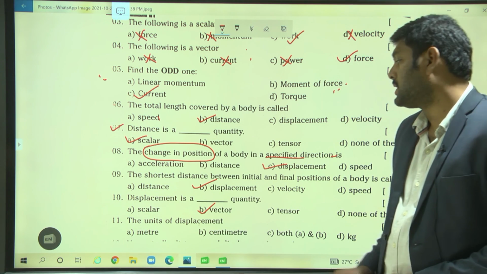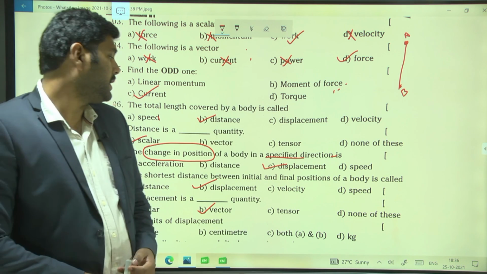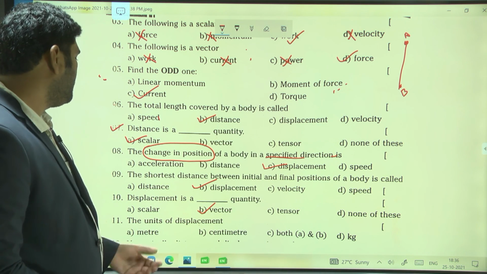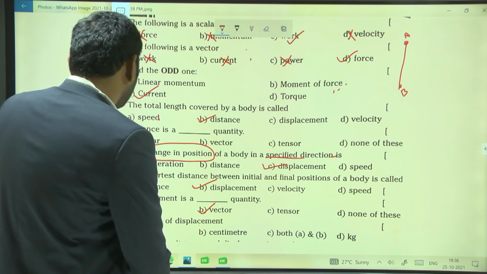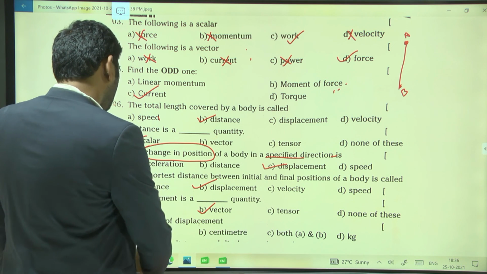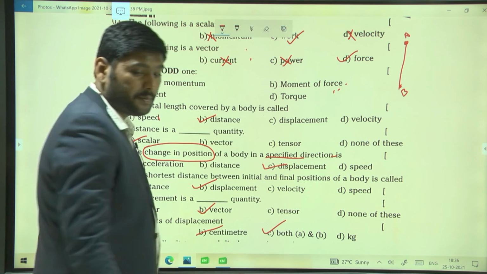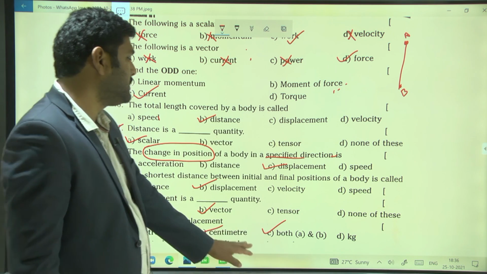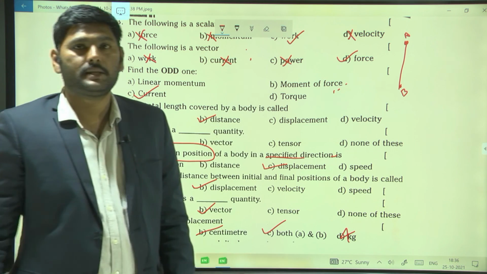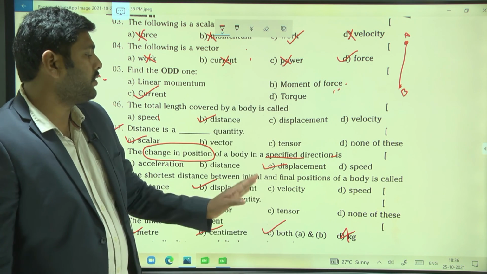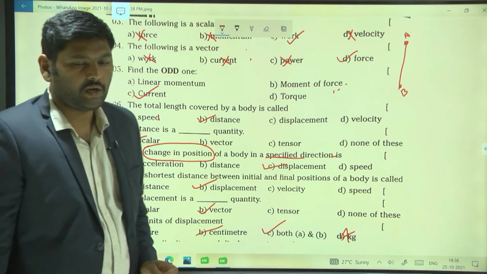Next, the units of displacement: you can take meter and centimeter, so option C. Kg is not our answer, because kg is the unit of mass.